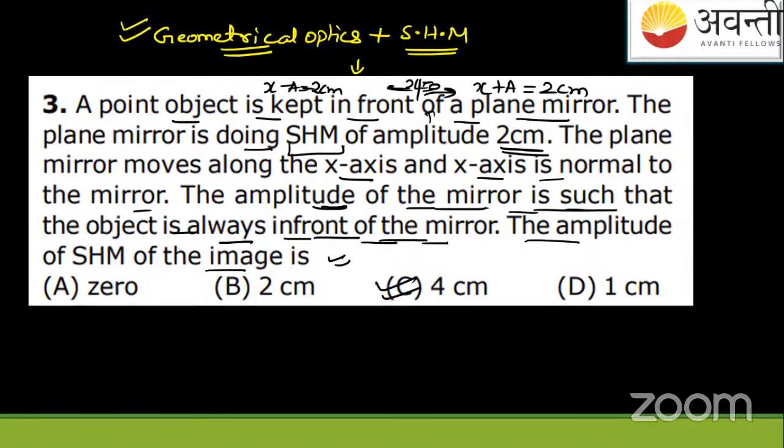Because this can be the maximum case. This only can be the maximum case. 2 was also there, but 2 and 4 can be the cases, 0 will not be, so we'll say 4 is the answer. Okay?